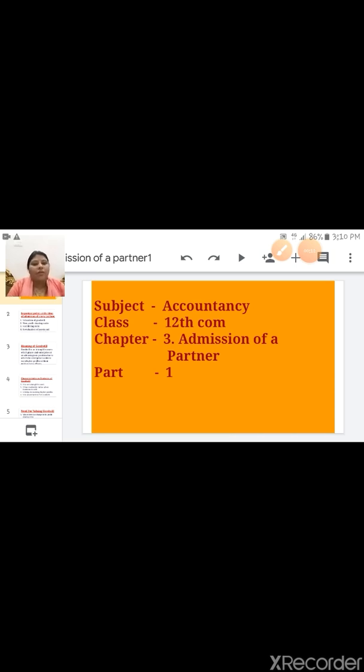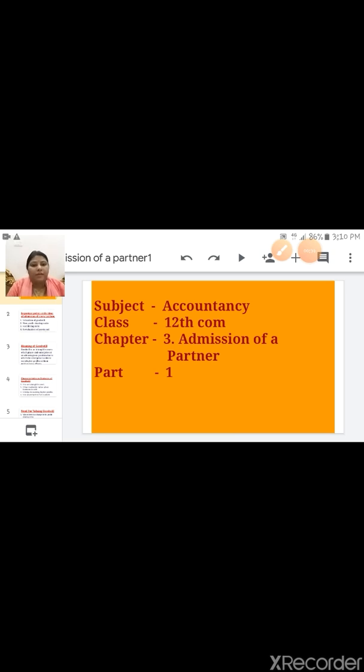Today we are going to start our new chapter, admission of a partner. But before starting, we will recall the previous chapter which we had completed before summer vacation.